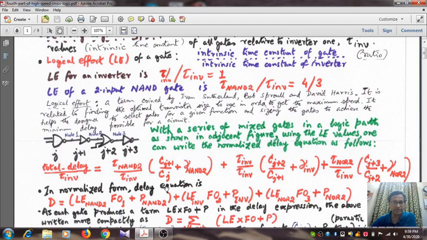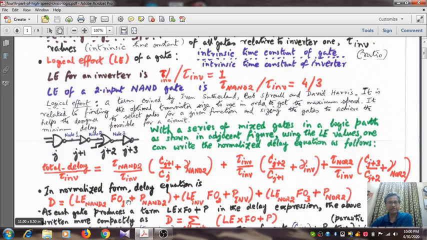So in normalized form, considering the sequence of these three gates, we can write the total delay. Remember, it is normalized. That means what is the unit of this delay? It is not nanosecond, not picosecond, not millisecond, not microsecond, but it is normalized with respect to the time constant of the inverter. So its unit is tau INV. Okay, not in a second. Right. So if you have to convert it to the absolute value in terms of picosecond, you have to multiply the value of D that you obtain for a given series of gates by 7.5 picosecond. We will come to that through the help of an example.